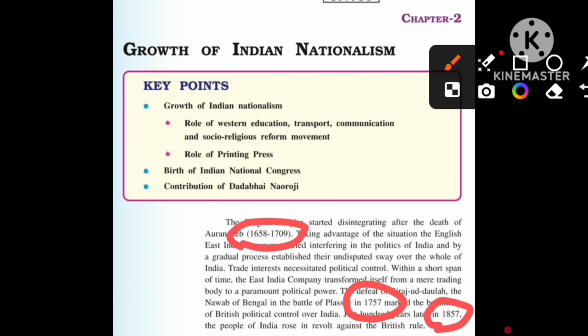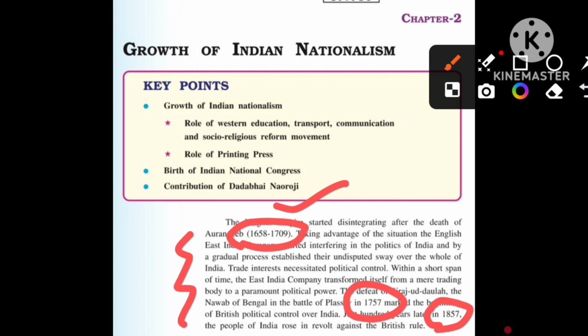Aurangzeb died in 1709, and after that the disintegration started in the kingdom. After that, the British started building interest in ruling over India. Then after the defeat of Sirajuddaulah in the Battle of Plassey in 1757, the British started taking over political control in India.